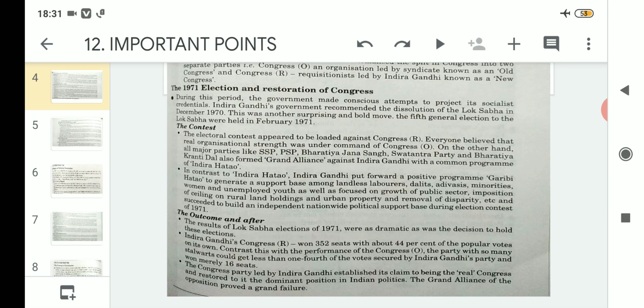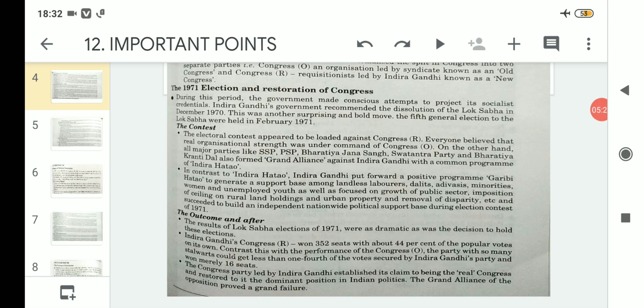They formed the alliance with very high enthusiasm, but at last this Grand Alliance won only a few seats and came to be termed what? A grand failure. A failure in a grand way. That type of name was given to this Grand Alliance.